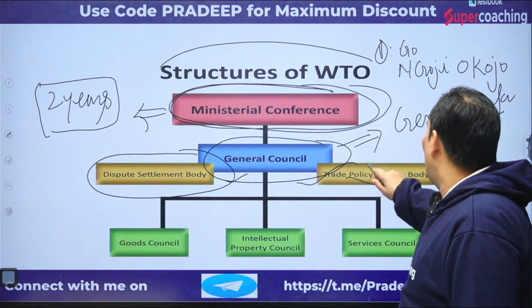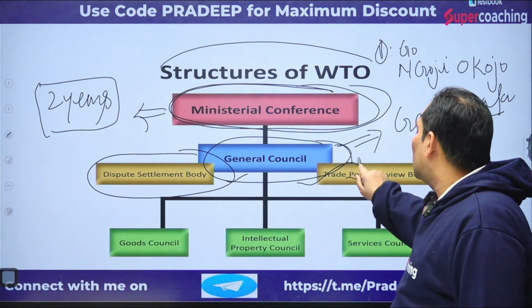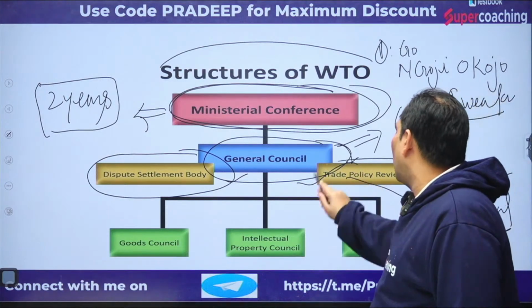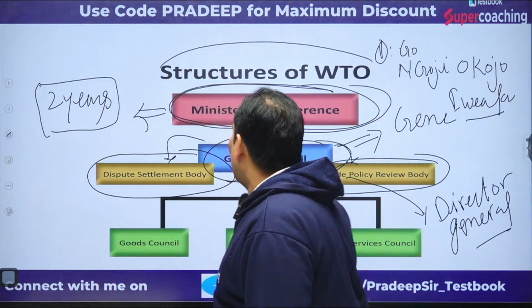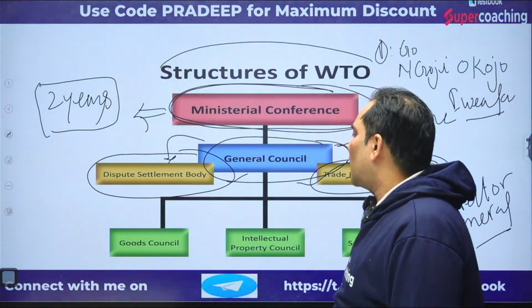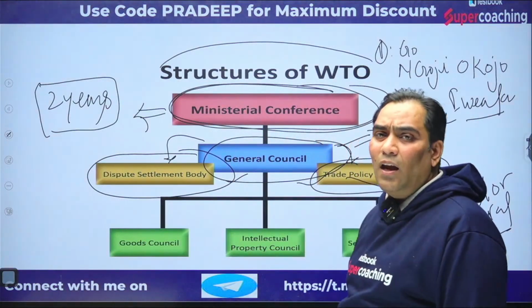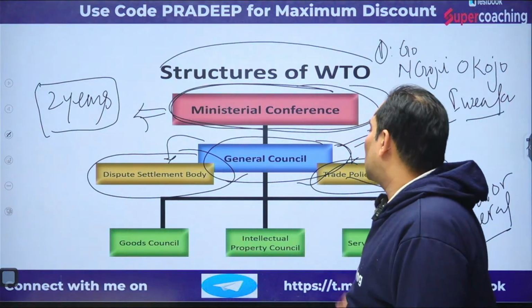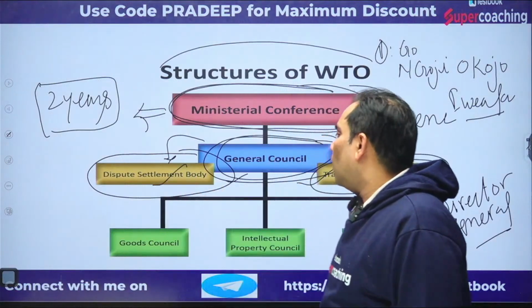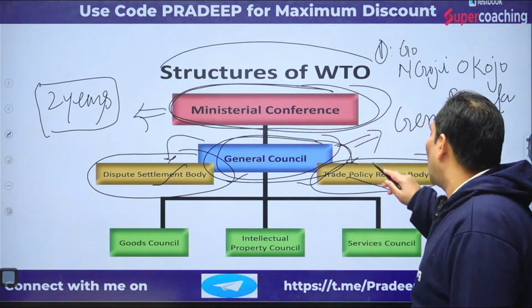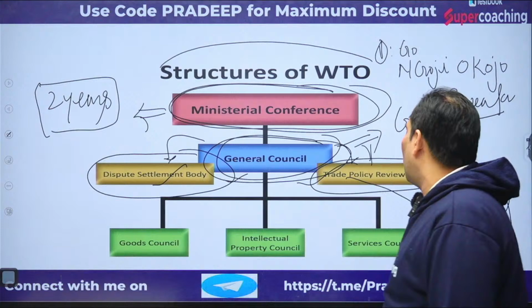When they review the policy, the General Council itself acts as the trade policy review body. When it settles disputes, the General Council acts as the dispute settlement body. It is not like they are separately existing. This General Council itself acts as the dispute settlement body, and at the same time it also works as the trade policy review.